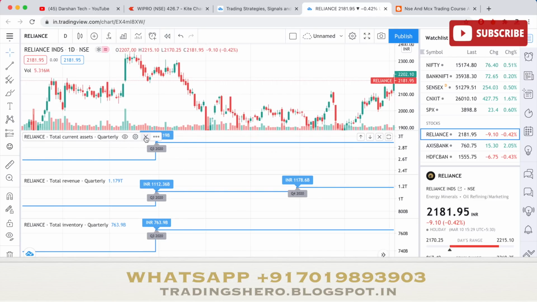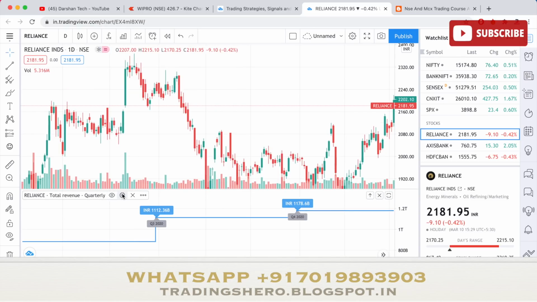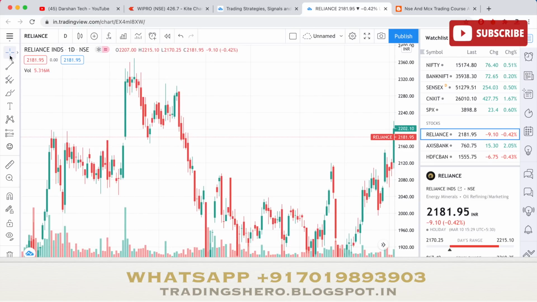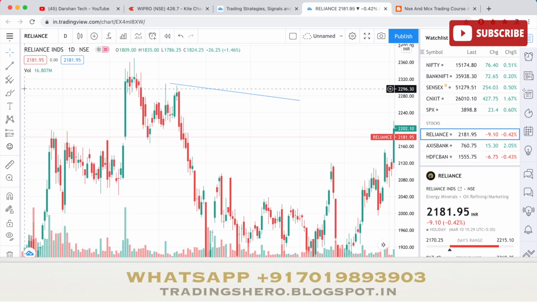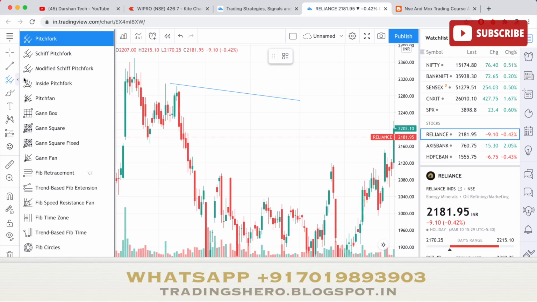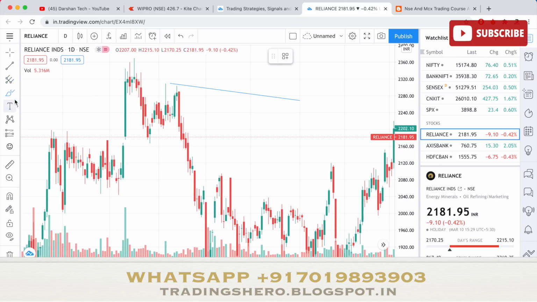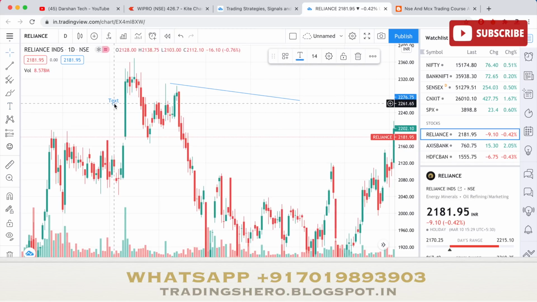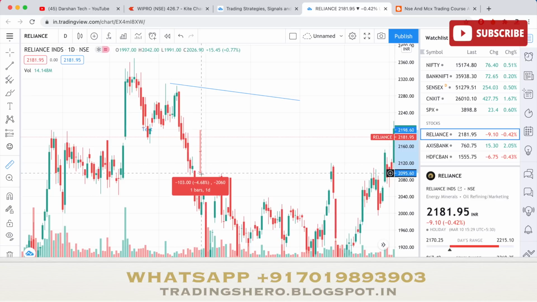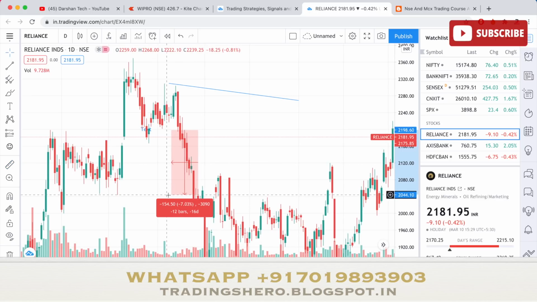So now let me show you some of the tools which are available on the left side of the screen. Okay, here you can see a crosshair thing. Okay, and this is a line tool which is helpful for drawing lines or something. And here you can see a lot of other things like trend line and a lot of stuff. Okay, and also you can add a text box if you want to add any text there, or if you want to indicate anything, you can just add it as text. Okay, and measure, if you want to measure any candle or anything, you can use the measure tool.